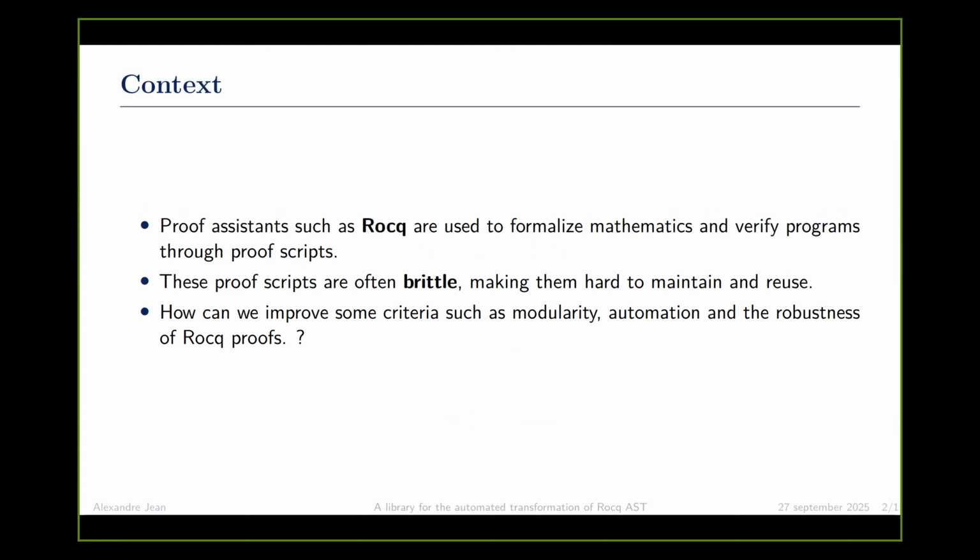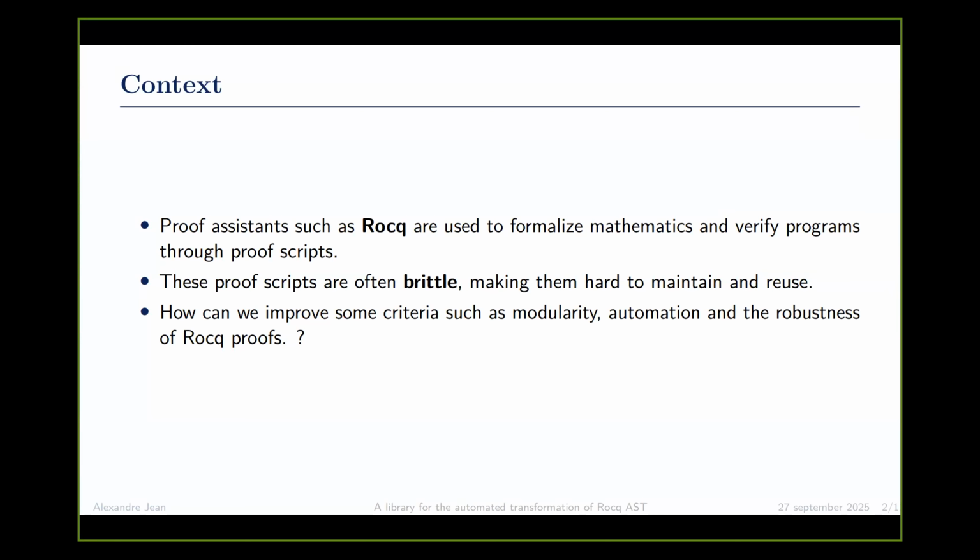Proof assistants such as Rocq are used to formalize mathematics and verify proof. And to do that, you use proof scripts, and these proof scripts are often brittle, which makes them hard to maintain and reuse. And the question we asked ourselves was, how can we improve some criteria such as modularity, automation, and the robustness of Rocq proof? And by robustness here, we mean the ability to withstand change, for example, change in the theorem or change in the Rocq version or the library you use.